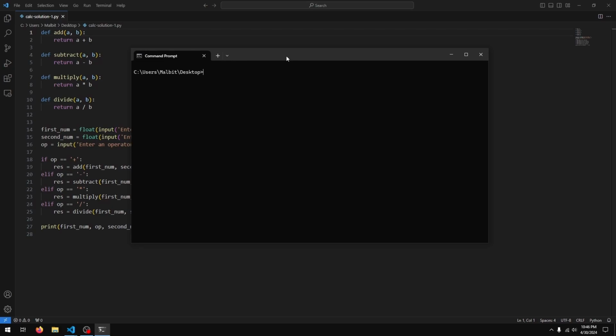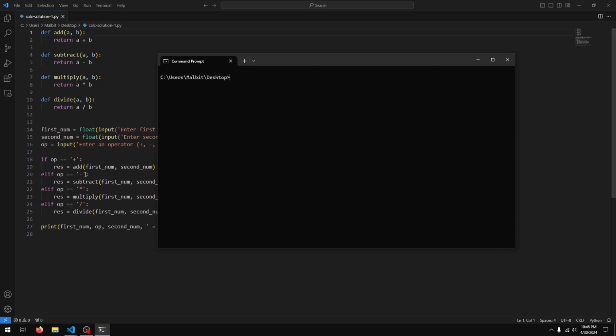In this video, we're going to be looking at the solution for the challenge in the previous video, which was to keep the program running until the user enters -1 for the operator. So let's just see what that looks like. So it says enter an operator or -1 to exit.